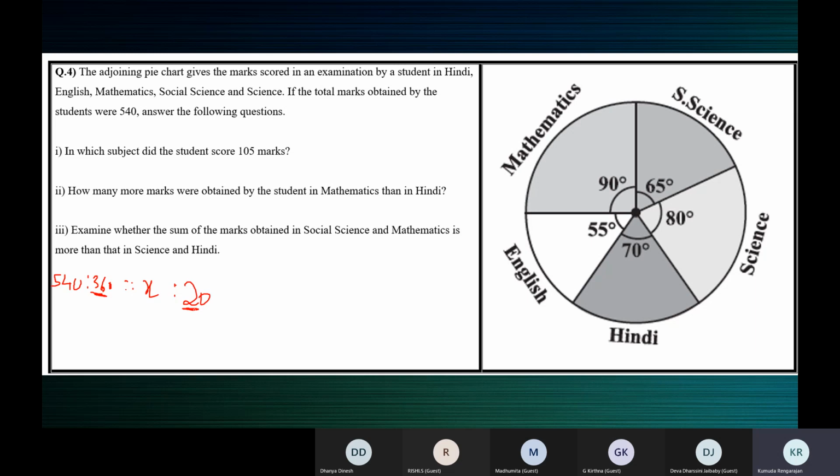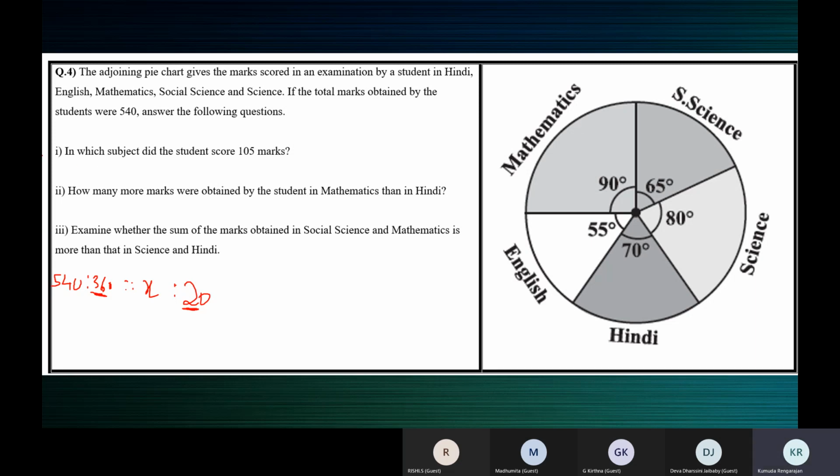You can just add the central angles and find out. You don't have to find the marks. If the central angle is more, the marks also will be more. They're not asking us to find the marks. They're only asking if it is more or less. So to answer that, you don't have to find the marks. You can answer it using the central angle itself.